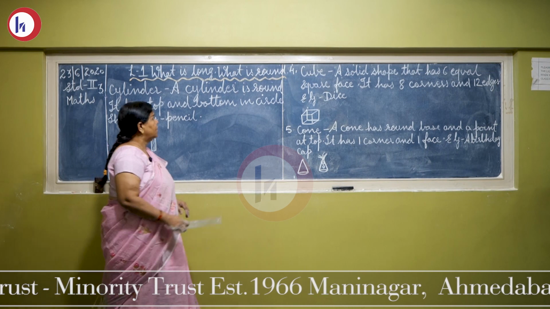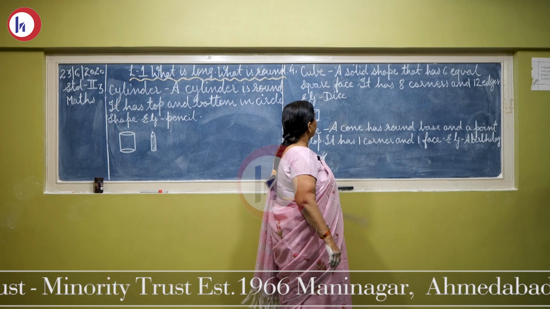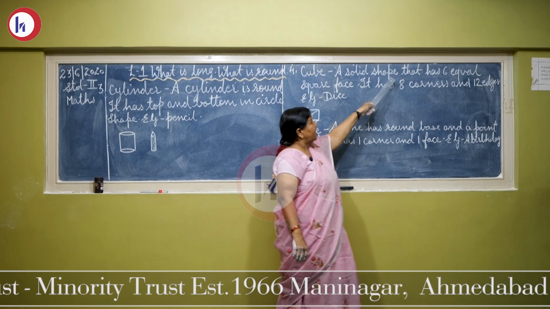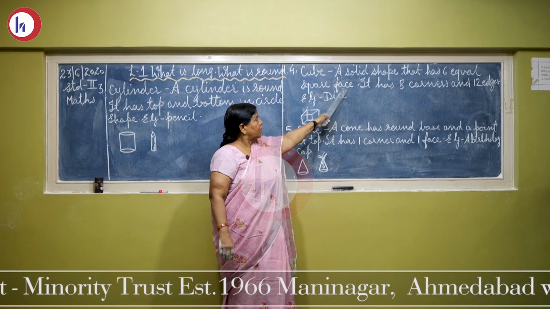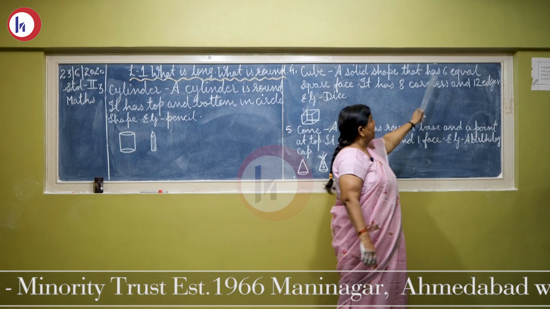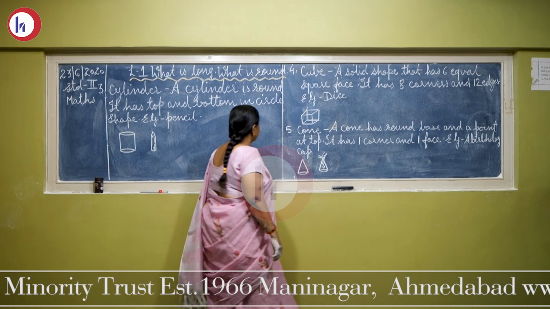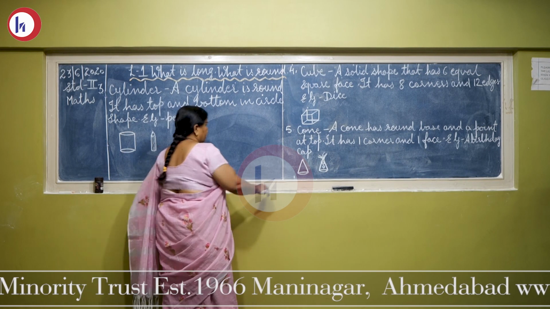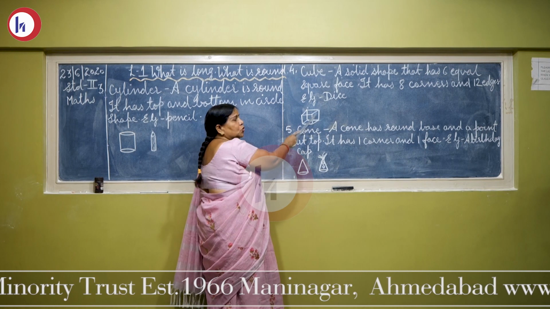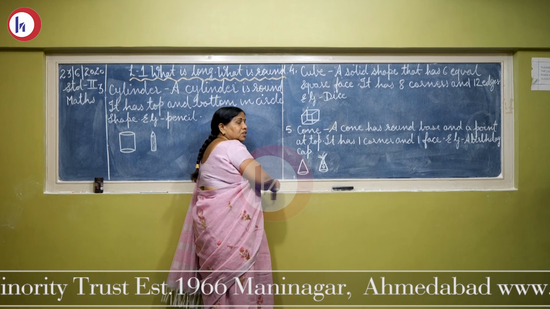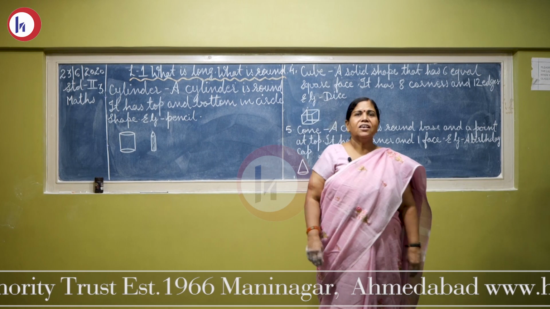Now next shape is cube. Now it is a solid shape that has 6 equal square faces. It has 8 corners and 12 edges. Okay, let us see, example dice. Now this is a cube shape. I'll show you. Children, you like to play snake and ladder? Yes. आपको snake and ladder खेलना अच्छा लगता है ना?